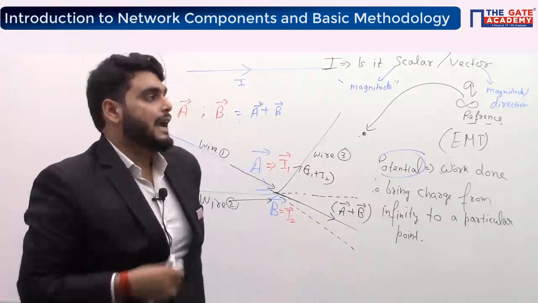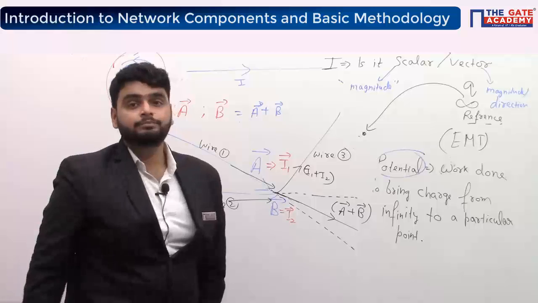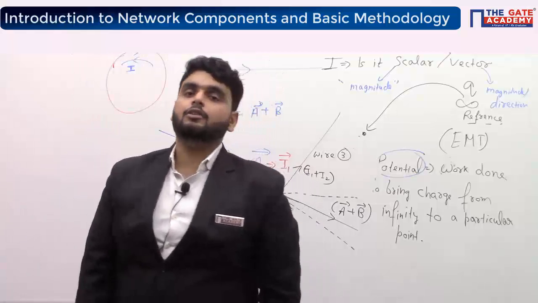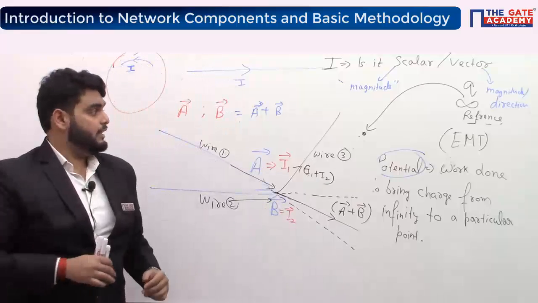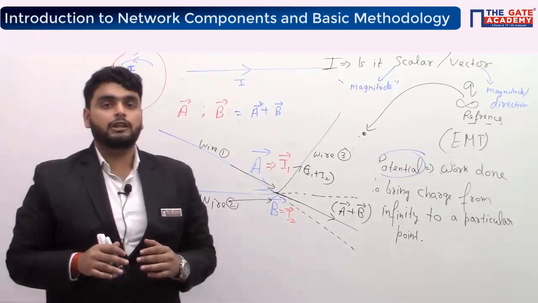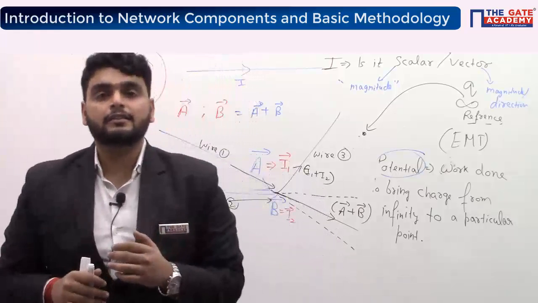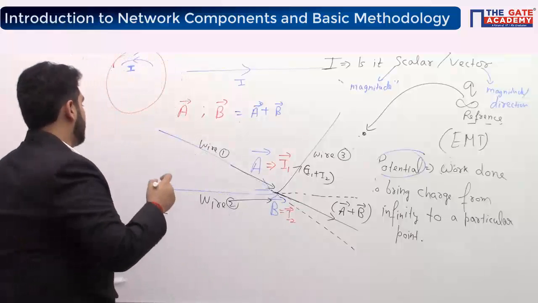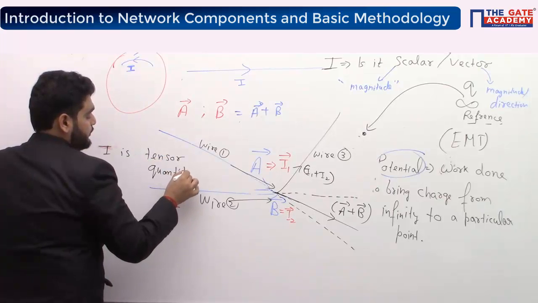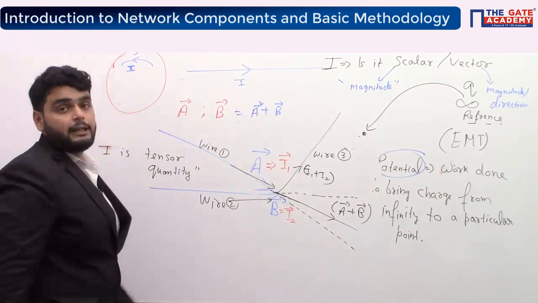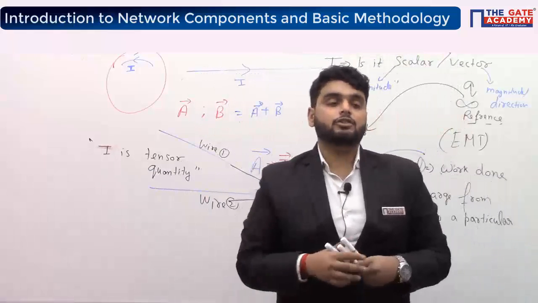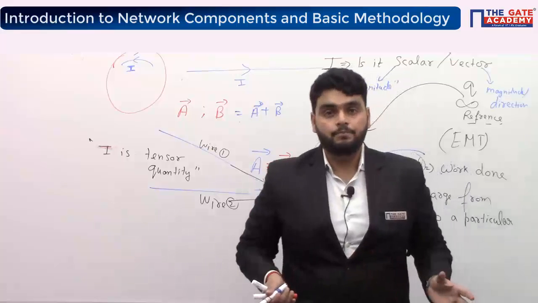Okay. Now, can we say it is a scalar quantity? Tell me yes or no. Can we say current is a scalar quantity? For a scalar quantity we have only the magnitude. We cannot say this is a scalar quantity. The correct answer is that current is a tensor quantity. This is the right answer. Tensor quantity means the combination of both scalar and vector quantity.